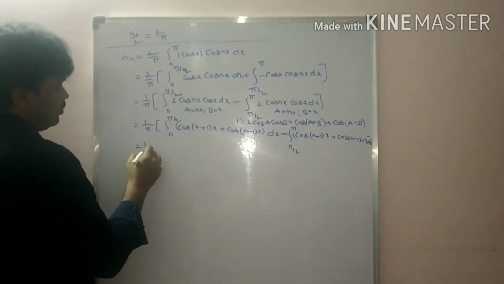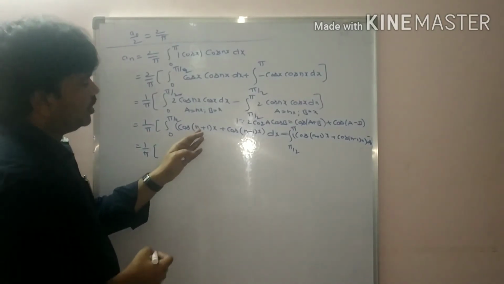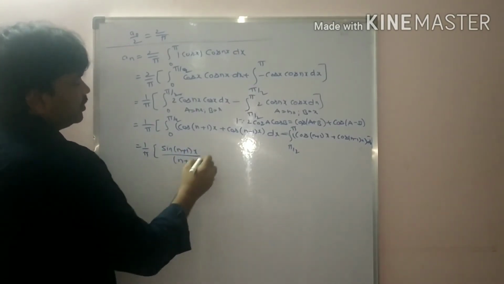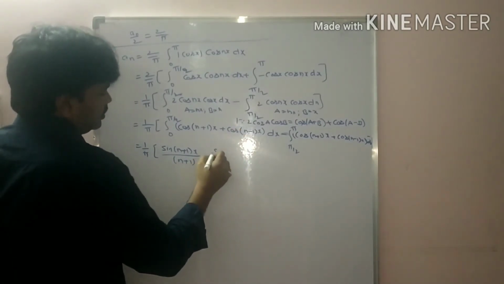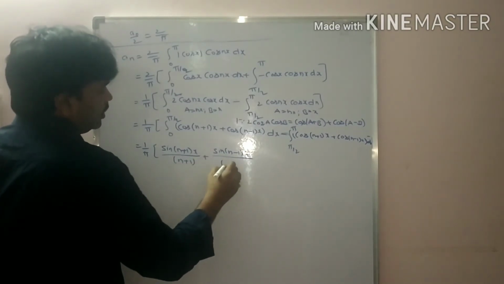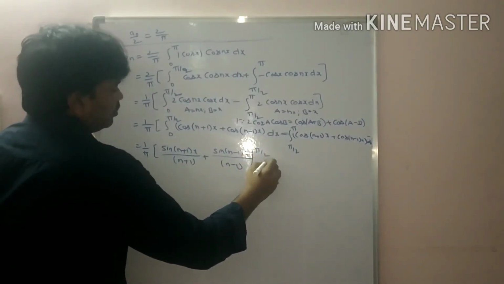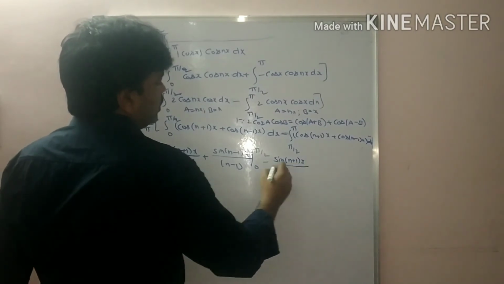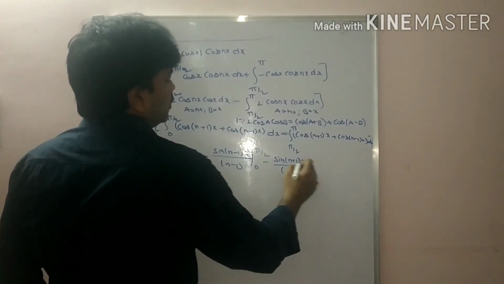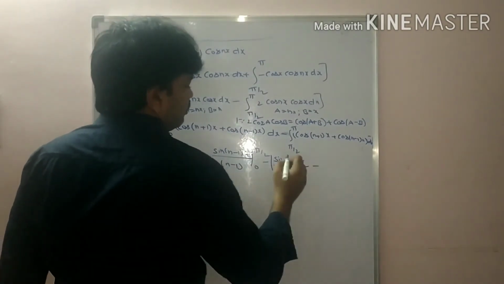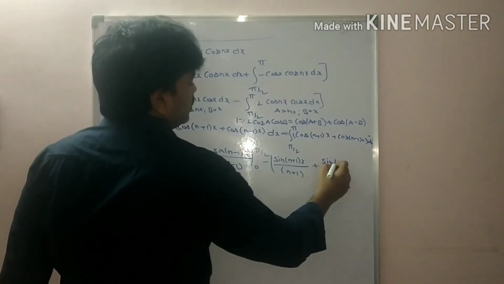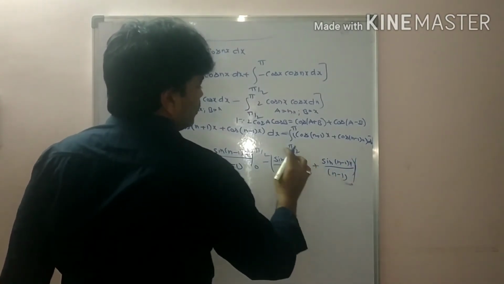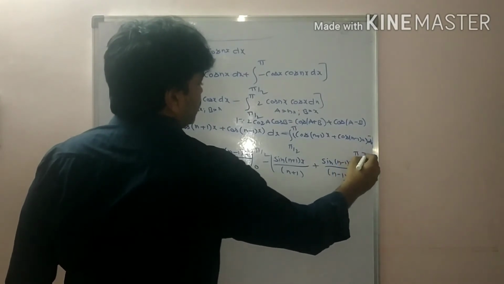So that is equal to 1 by pi times integral of cos(n plus 1)x, that is sin(n plus 1)x by n plus 1, plus sin(n minus 1)x by n minus 1, between limits 0 to pi by 2, minus the same expression sin(n plus 1)x by n plus 1 plus sin(n minus 1)x by n minus 1 with limits pi by 2 to pi, bracket close.